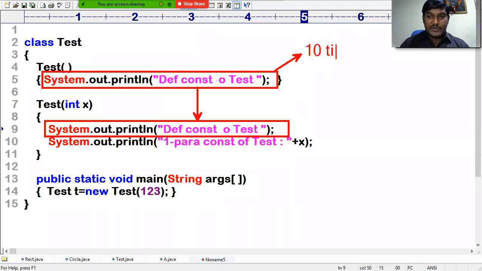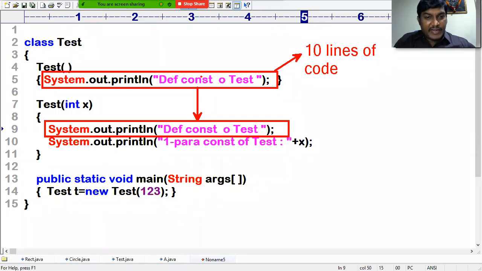The 10 lines of code are written by me here, and the same 10 lines of code are required here also.